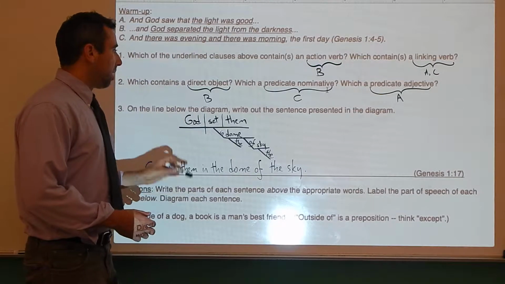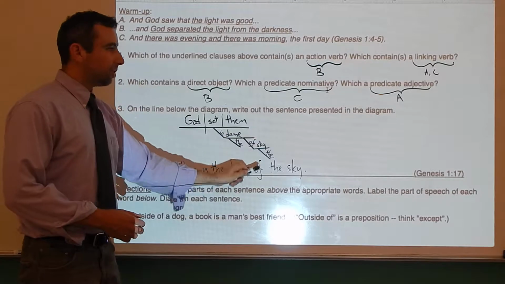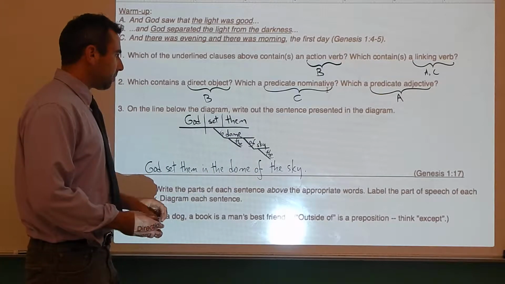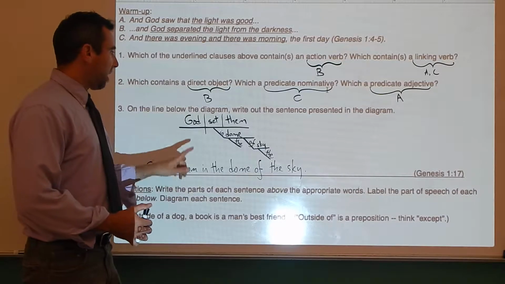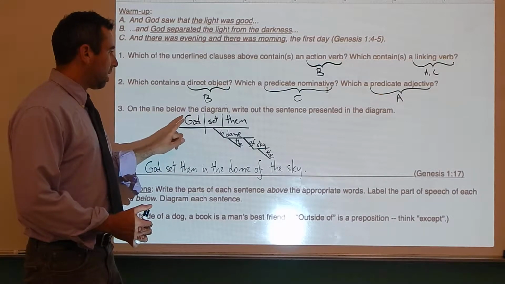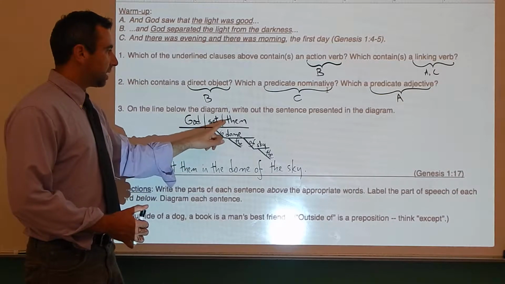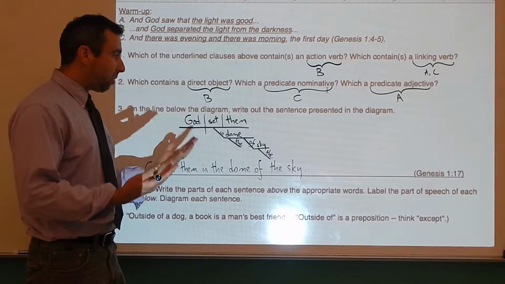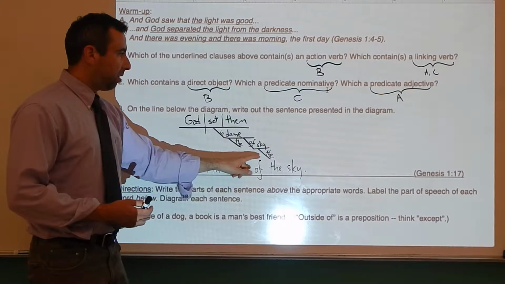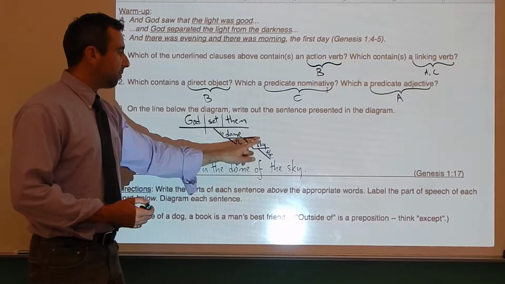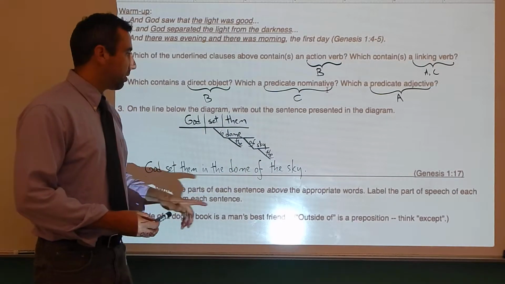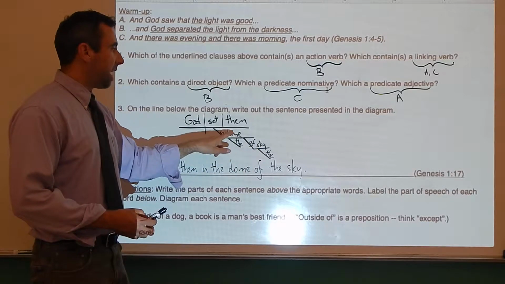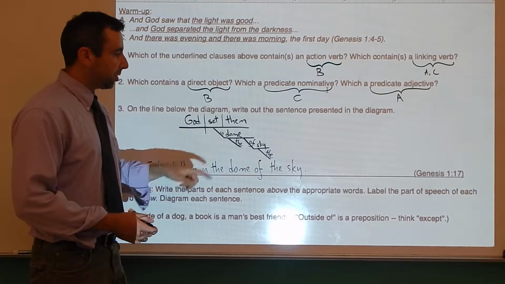And here, you've got this diagram. I hope this is the same one that's in your worksheet. The sentence is, God set them in the dome of the sky. Here's your subject, God, predicate, set, direct object, them. How were they set? In the dome of the sky. And this sentence illustrates the way that prepositional phrases can be chained together, where you have a prepositional phrase describing a noun that is in turn an object of a preposition.